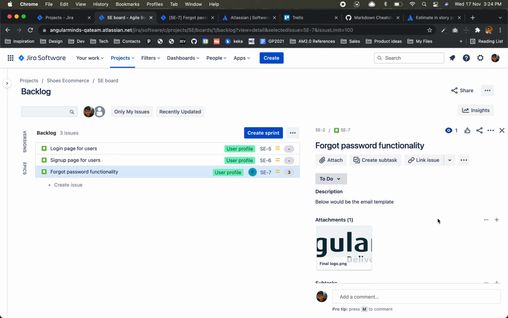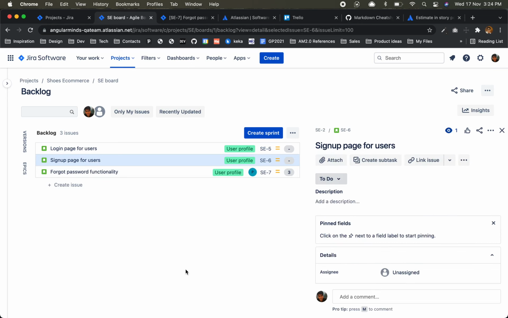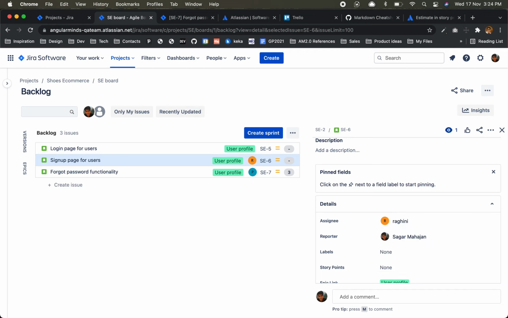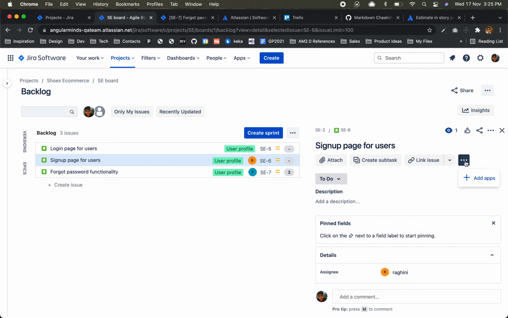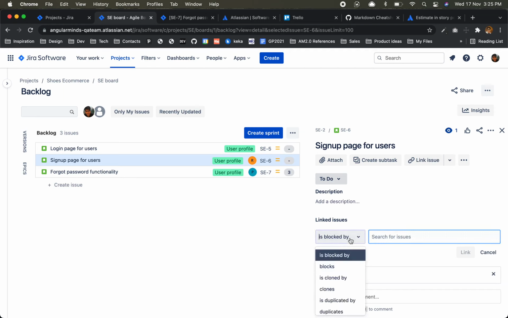Whenever you are using Jira, always use shortcuts. There are so many good shortcuts they have already given. Let's suppose for assign, I want to assign a user for this. If I press A, I directly go there. After that I'll choose the user's name, enter. Without using any cursor I assigned. Then, link: we can add links, right?